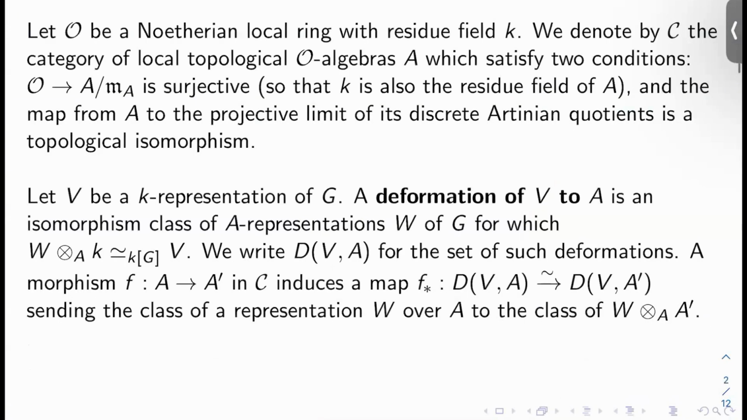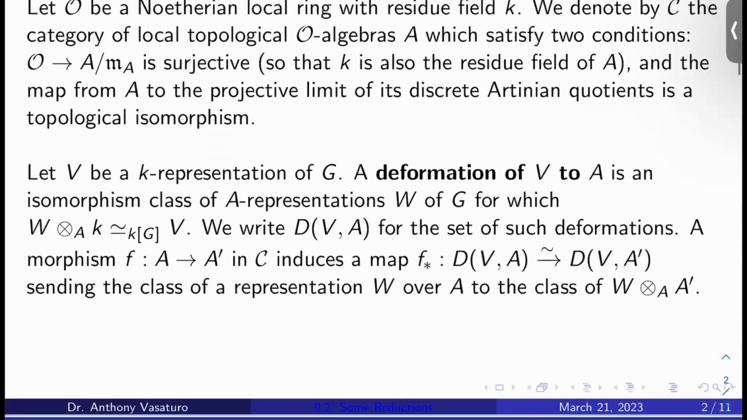O is a noetherian local ring with residue field K. C is the category of local topological O algebras A, satisfying two conditions. The map from O to A mod MA, where MA is the unique maximal ideal of A, is surjective, so that K is also the residue field of A. And the map from A to the projective limit of its discrete Artinian quotients is a topological isomorphism.